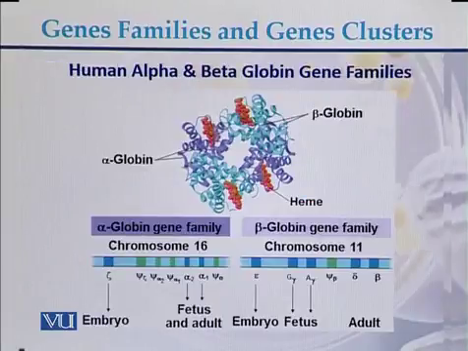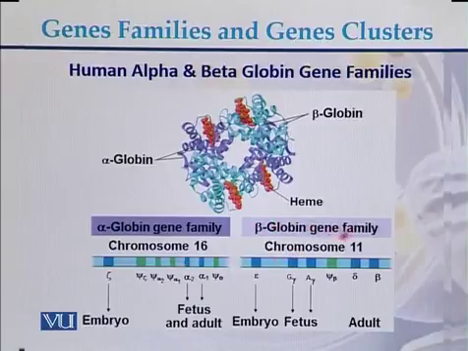Another example of gene families is the human alpha and beta globin gene family, found on chromosome 16 and on chromosome 11. The alpha globin gene family is found on chromosome 16. Here we can see the alpha globin gene family.